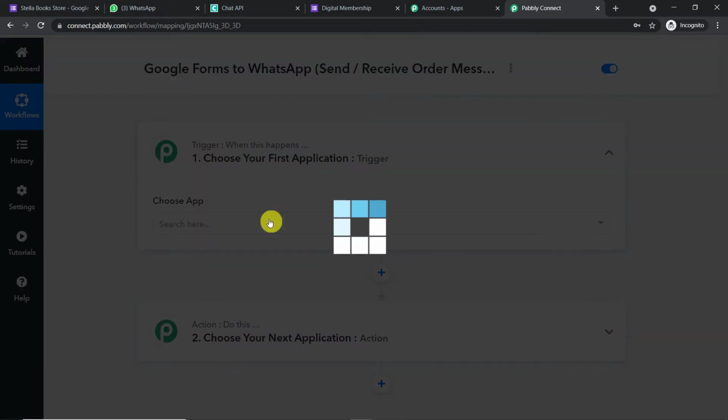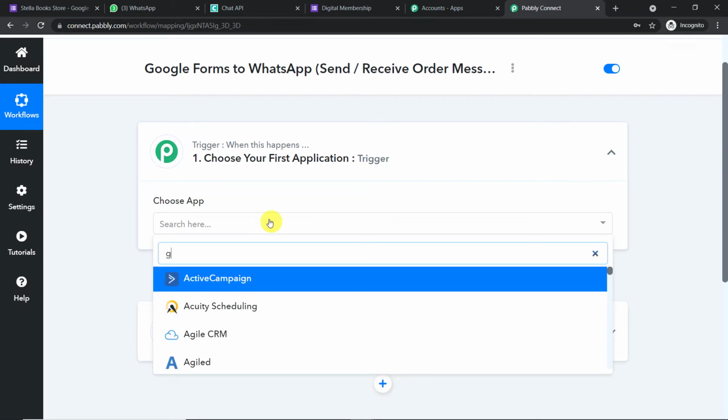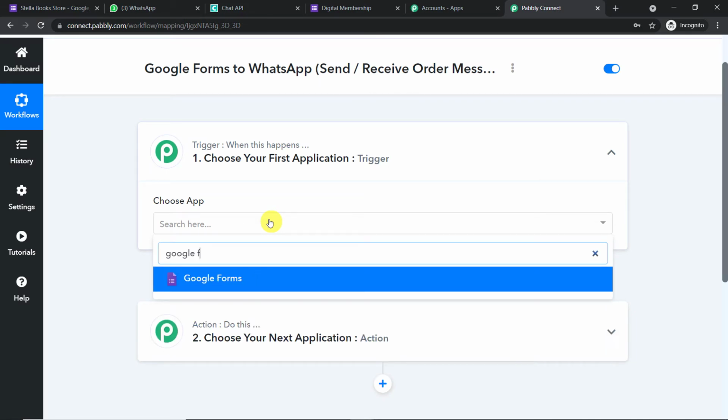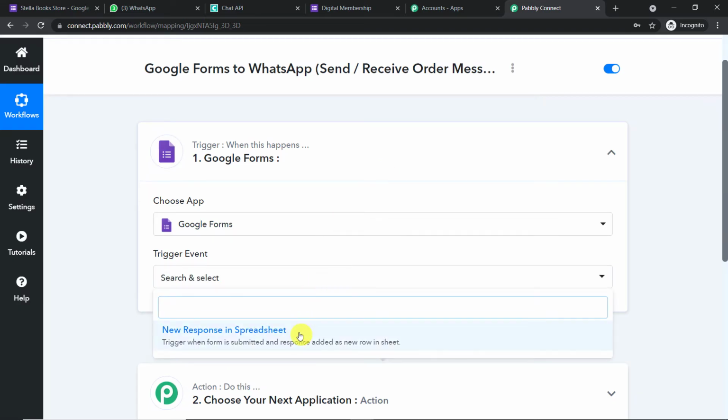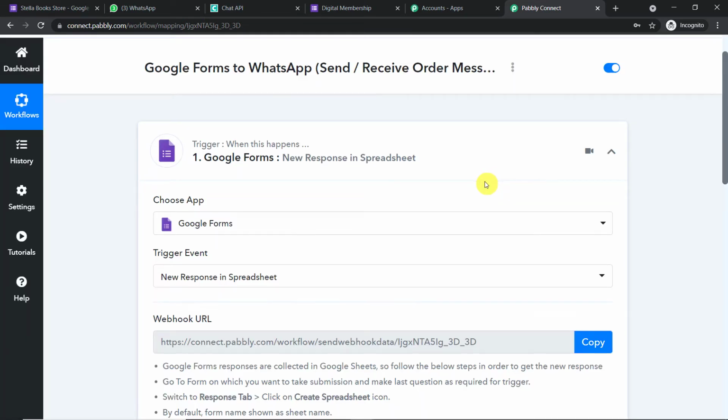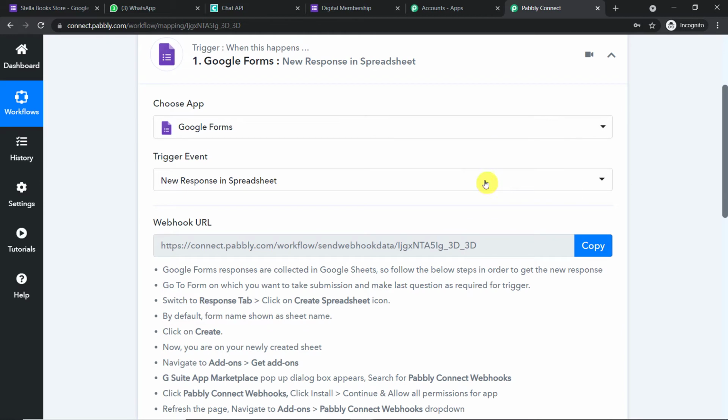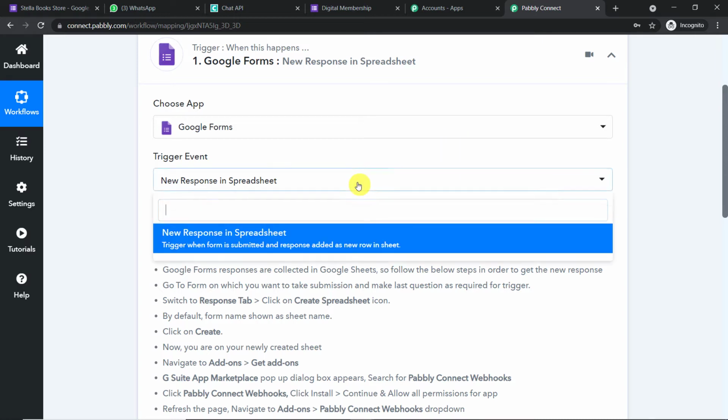So basically you can clone it and directly access it in your account. Okay, so in the choose app, let me just add Google Forms. Google Forms it is. Okay, so now in the trigger event, how about we make it as new response in spreadsheet? So your obvious question is, what is a trigger event? Trigger is basically an if statement. It asks a question, if this condition is met, what should be done? For example, if a new response is created in Google Forms, then what action should be taken by the system? Now at present we only have one trigger event, that is new response in spreadsheet.